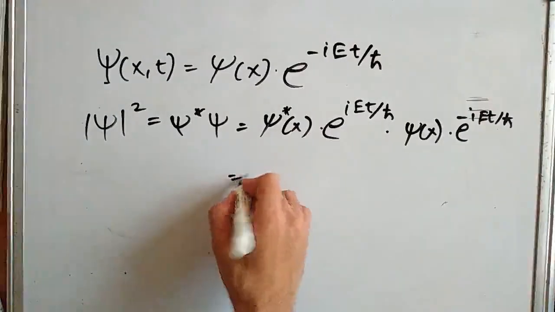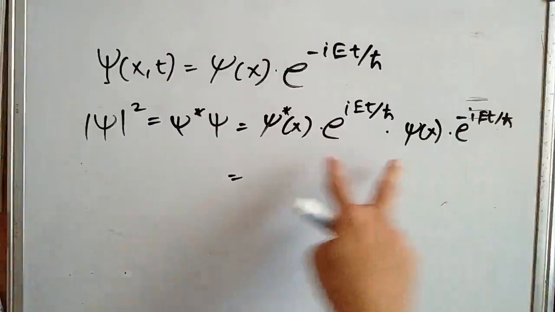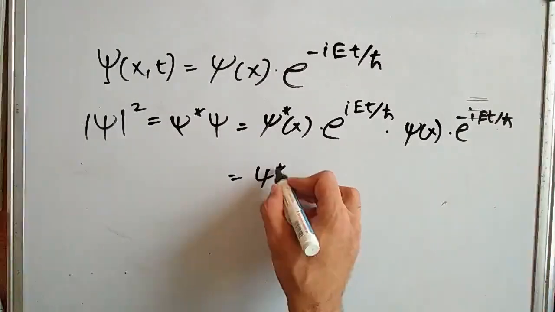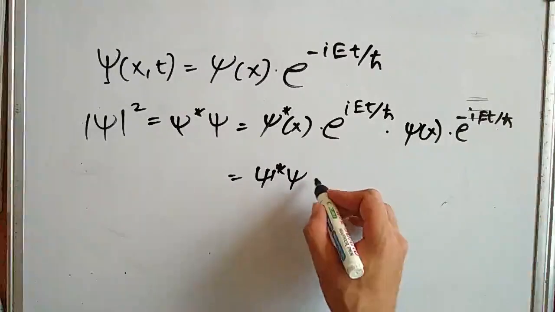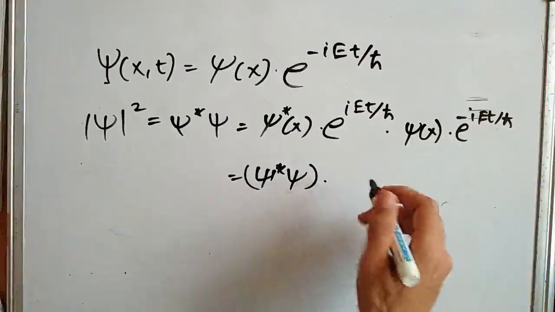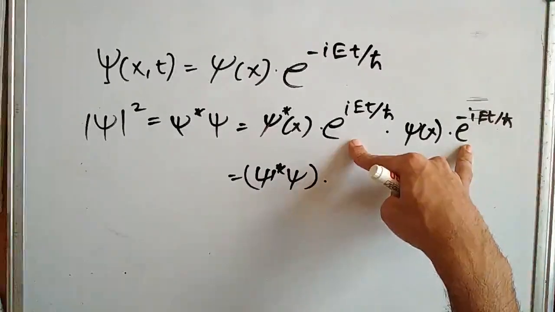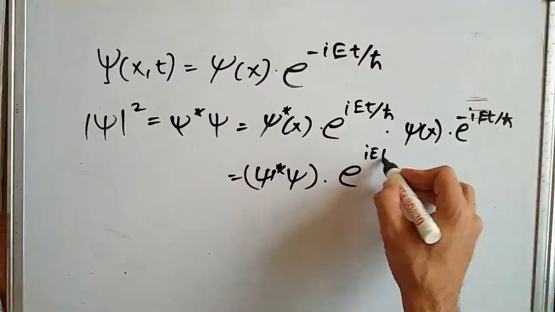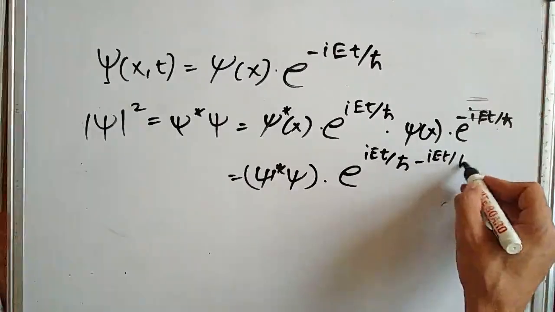Okay, so in the second part, the function is written as it is. So the product of these two will give psi star, this is lowercase psi, so psi star into psi multiplied by, so we can see that this exponential will cancel out, so e to the power i E t by h bar minus i E t by h bar.